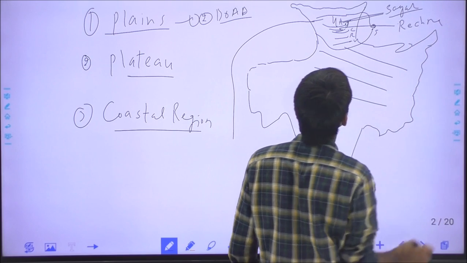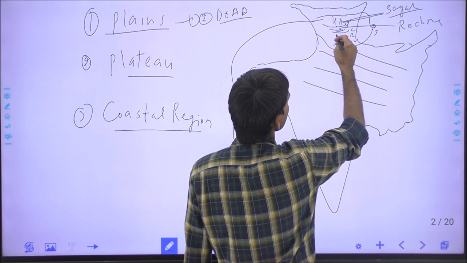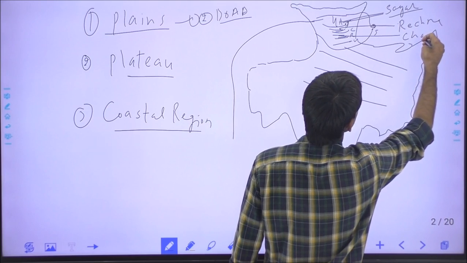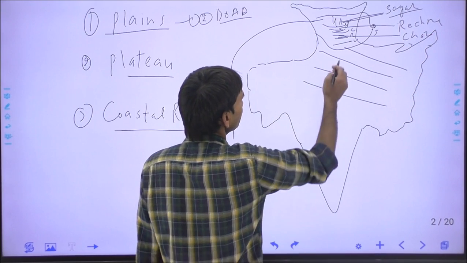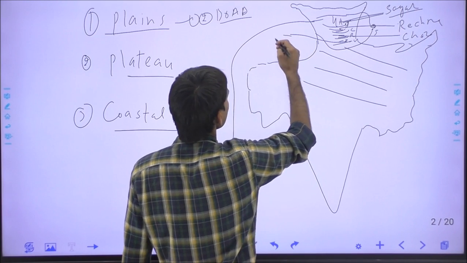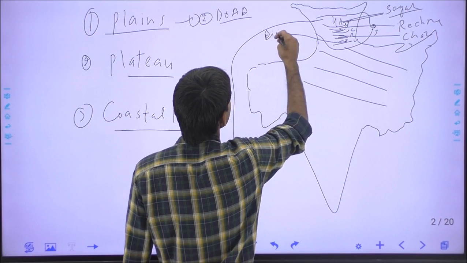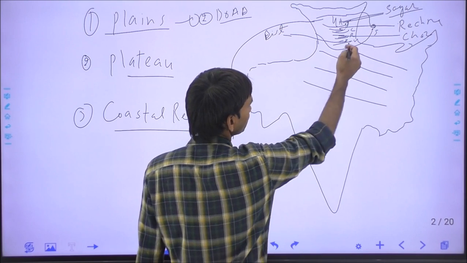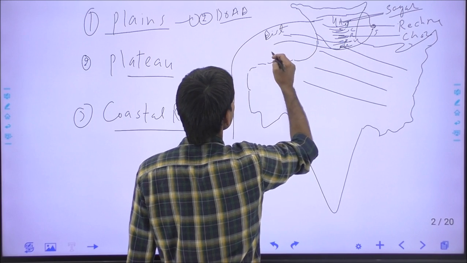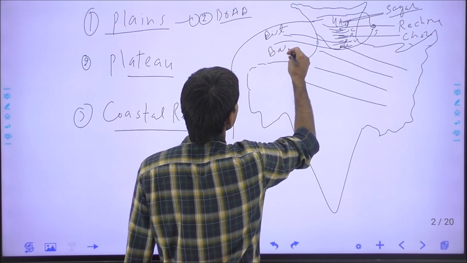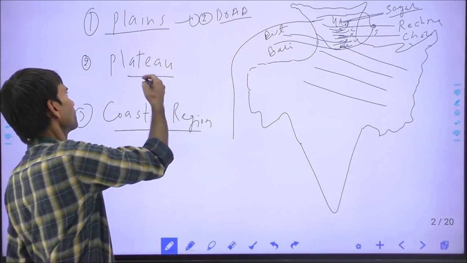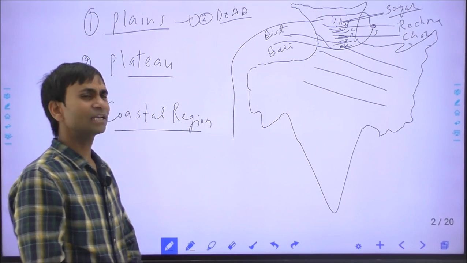The Rechna Doab, and the Doab between Chenab and Ravi River, it is called the Chaj Doab, and the Doab between the Ravi and Vyas, it is called the Bist Doab, and the Doab between the Vyas and Satluj River is called the Bari Doab. And now there are some plateaus in India, plateaus and some mountains.